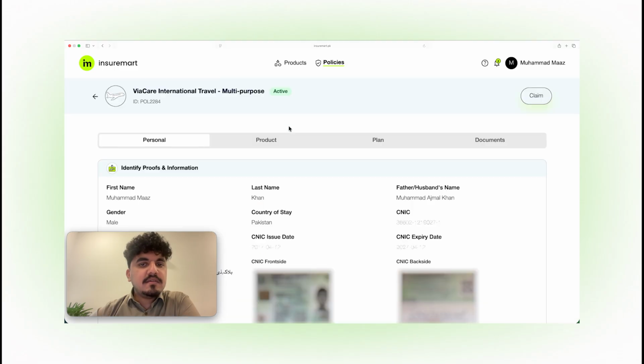This is something revolutionary in Pakistan. All digital, just a matter of minutes, and you can make your insurance purchase online.